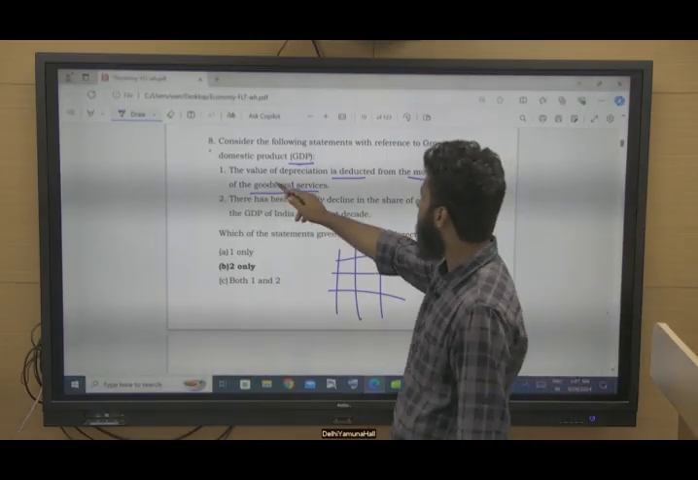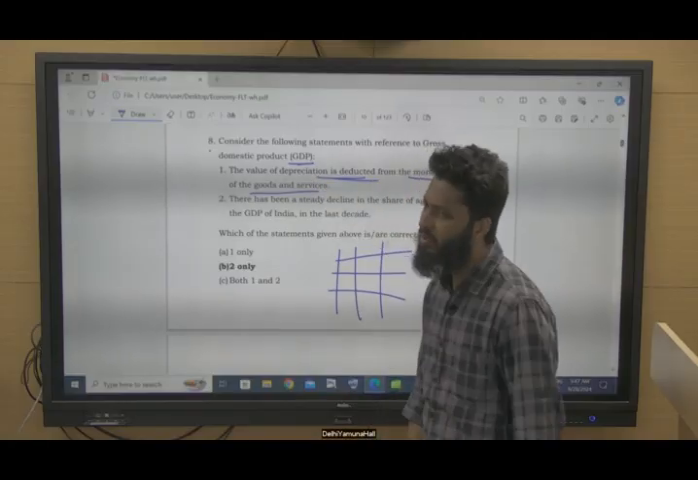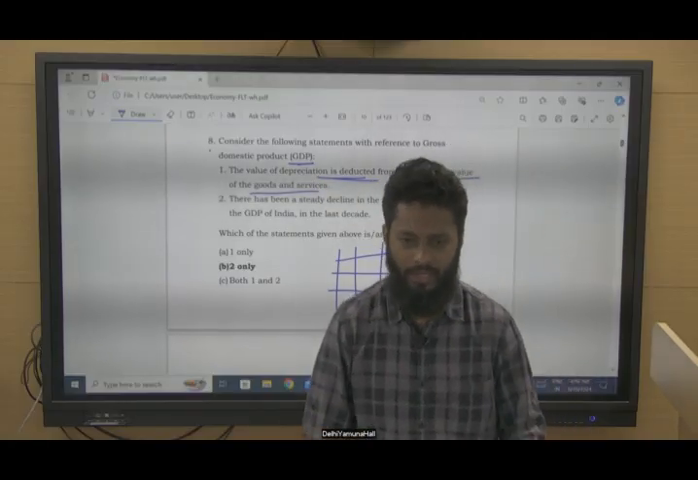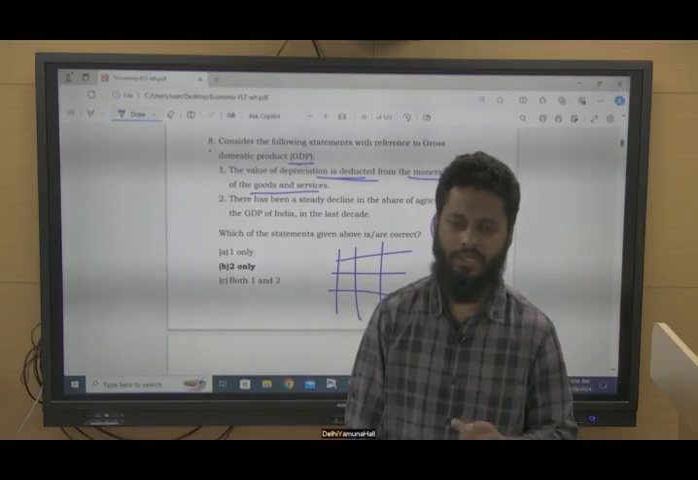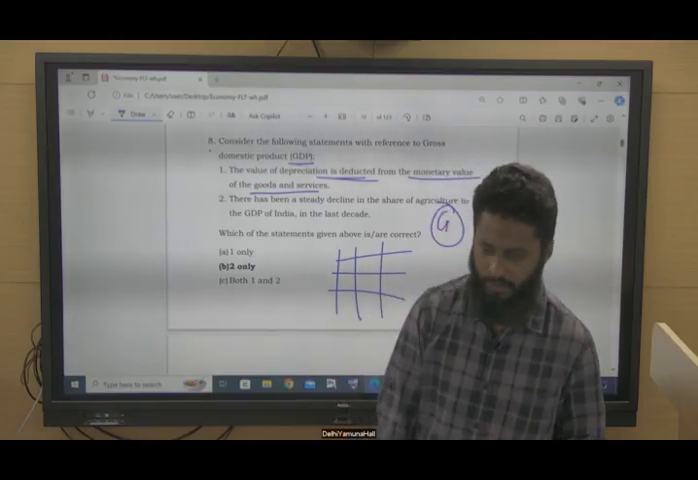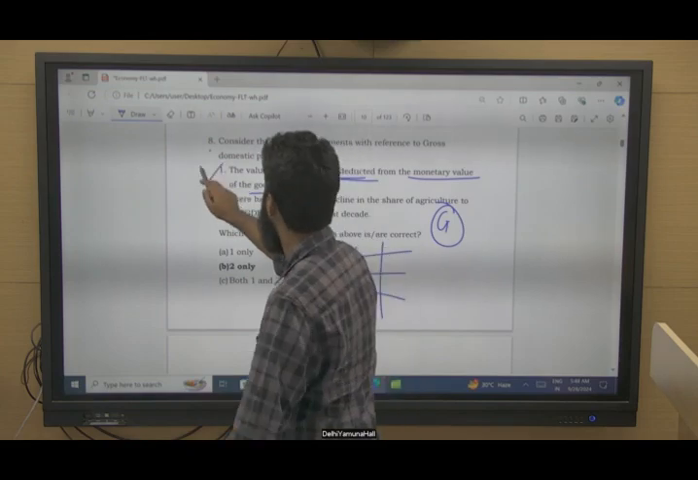The question is asking whether the value of depreciation is deducted. No, it is not deducted, right? It is deducted when we talk about indicators like net domestic product, right? So this is incorrect here.